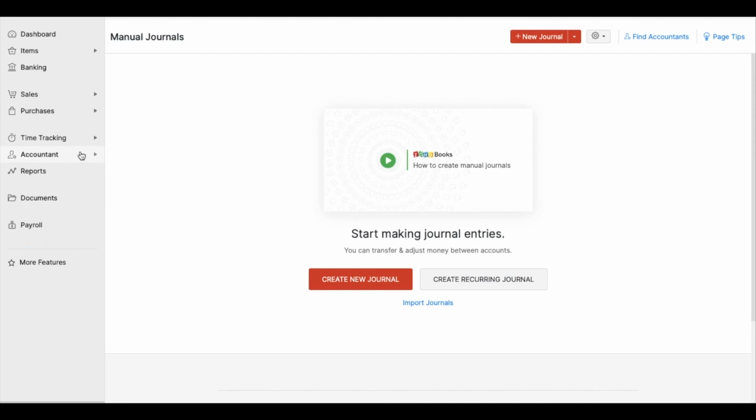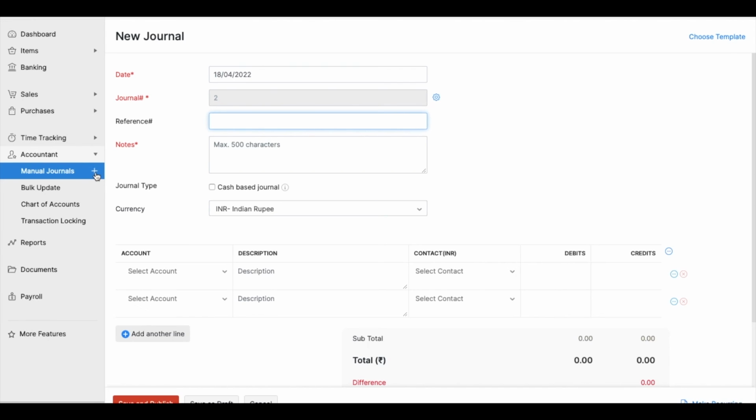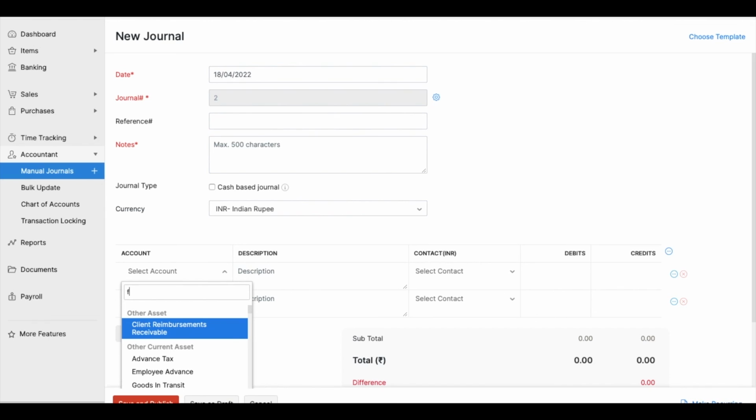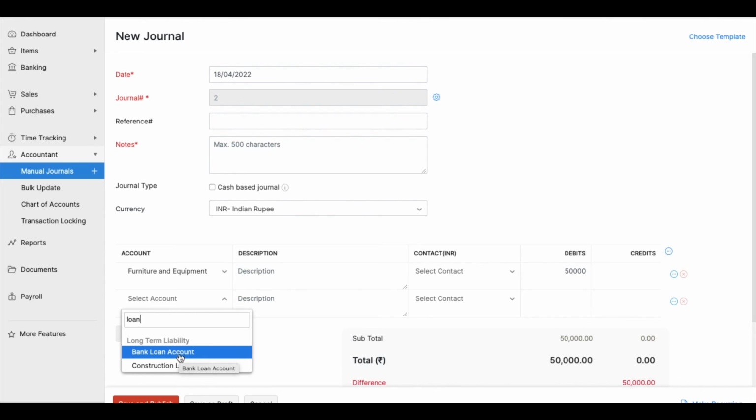Let's say you bought some furniture for your business. You can go to accountant. You can say add manual journal. Now, you will debit your furniture account. Let's say you bought it for 50,000 and you took a loan from the bank for it.